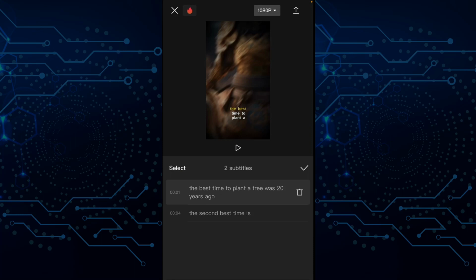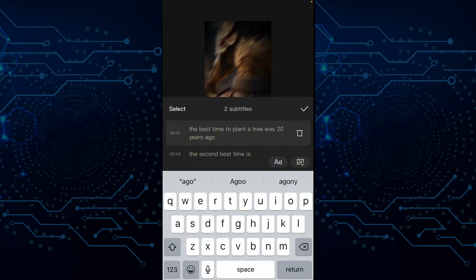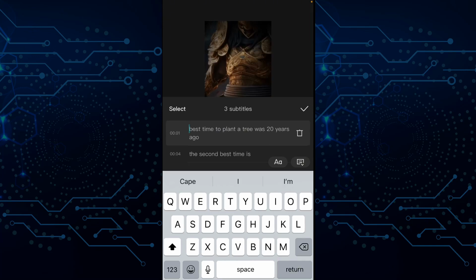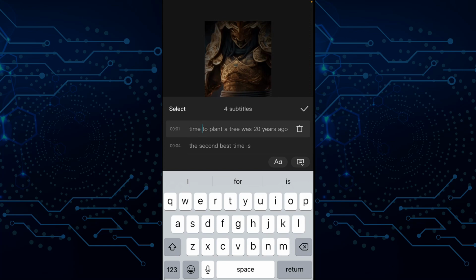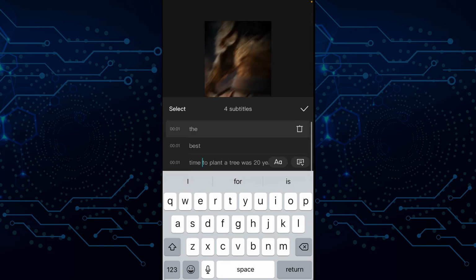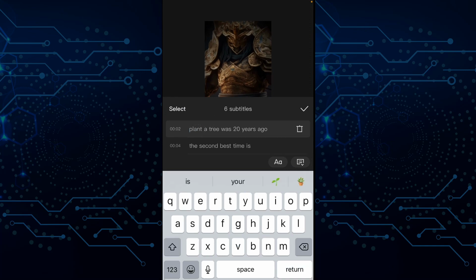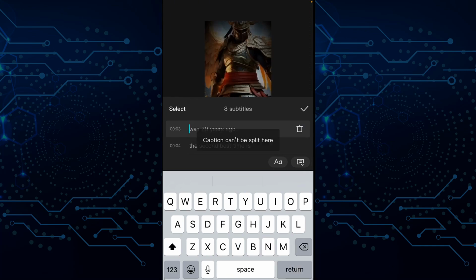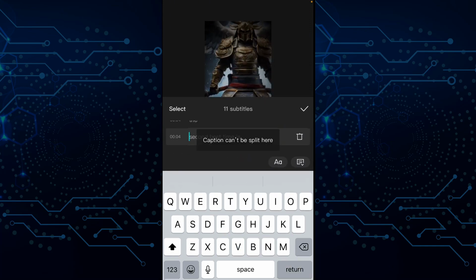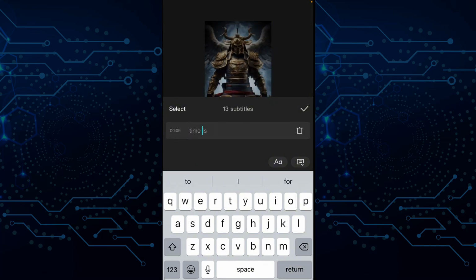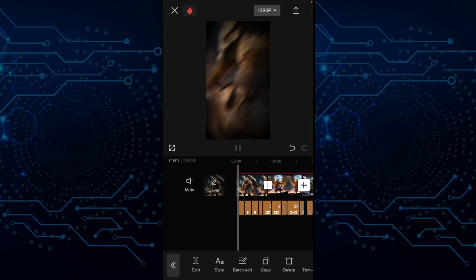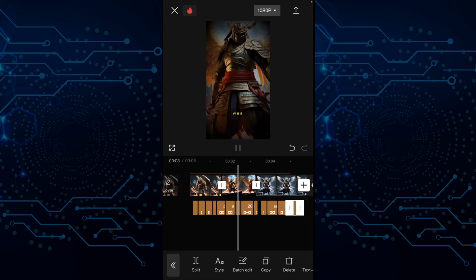So you put your cursor in between the words. Either you tap enter, return, it depends on the kind of keyboard you're using. So I tap it like that, and I'm going to do the same thing for every one of them. The best time to plant a tree was 20 years ago.